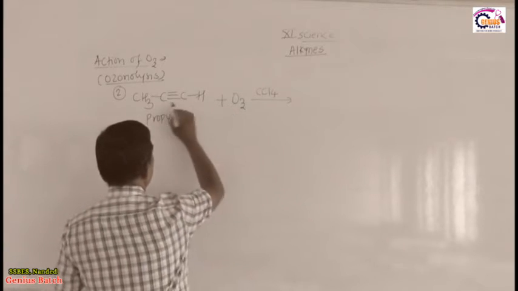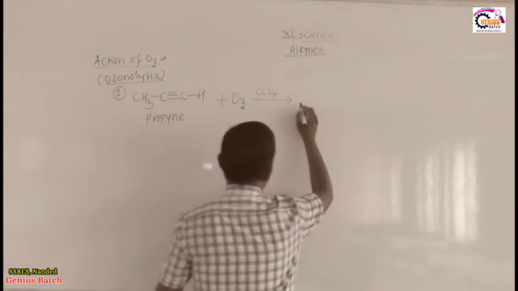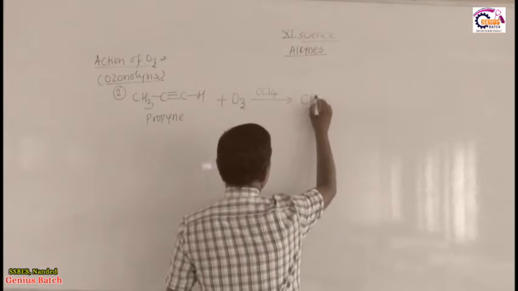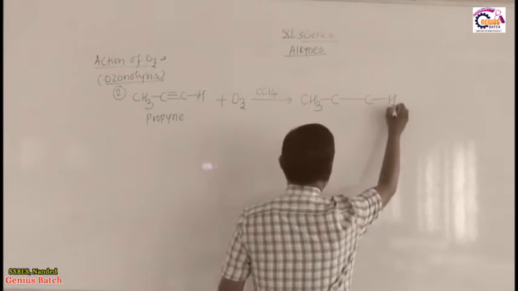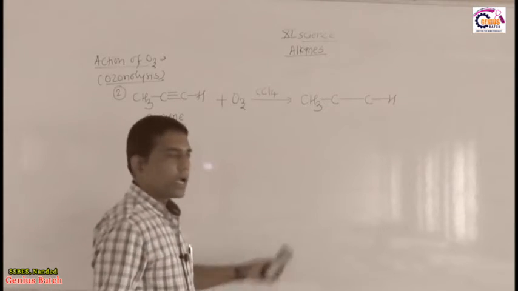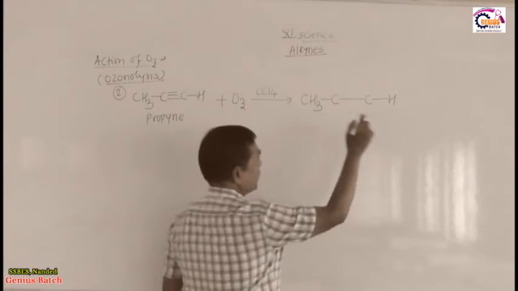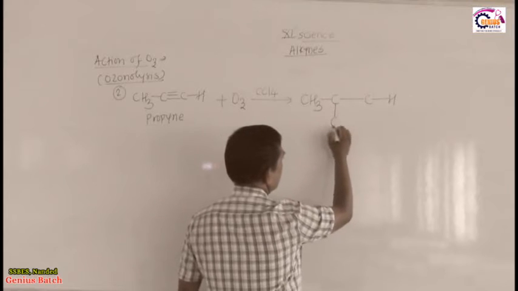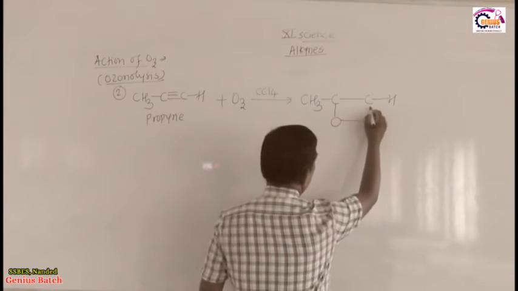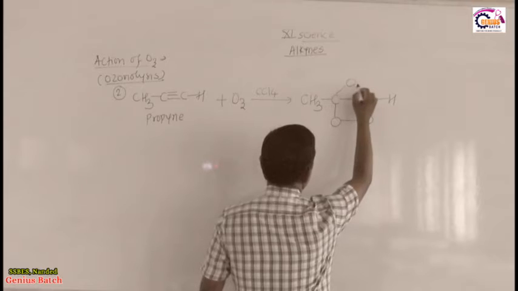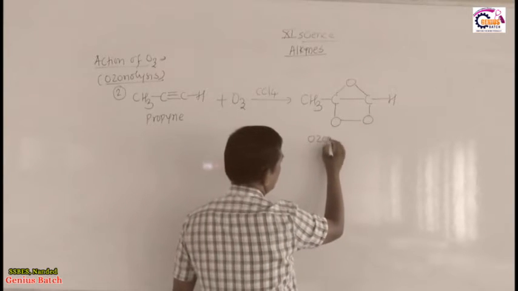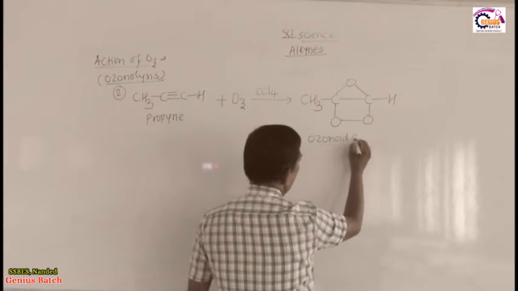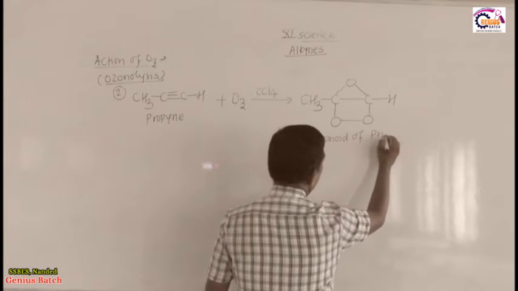These 3 oxygens add, breaking 2 bonds out of 3. Then the intermediate is like this, CH3C, here CH. This skeleton remains as it is. Then next 2 oxygens add, this is the second one, and this the third oxygen. So, the name of this intermediate is ozonoid of propyne.